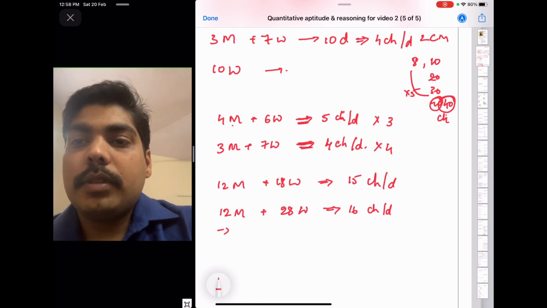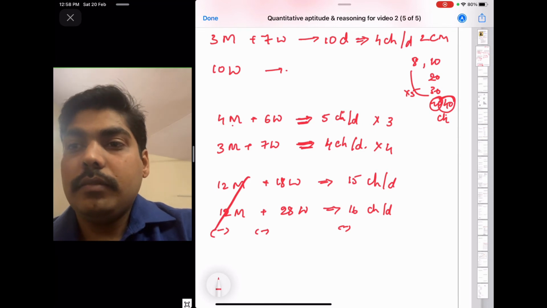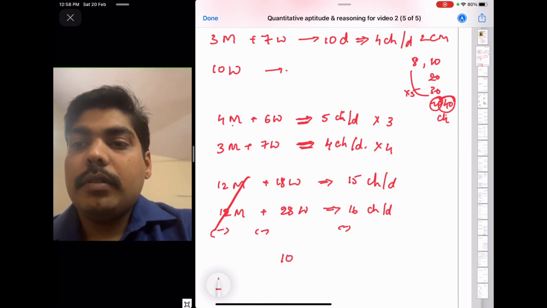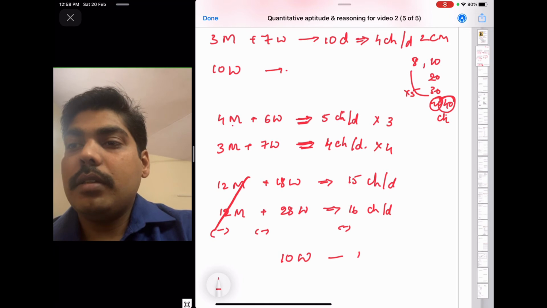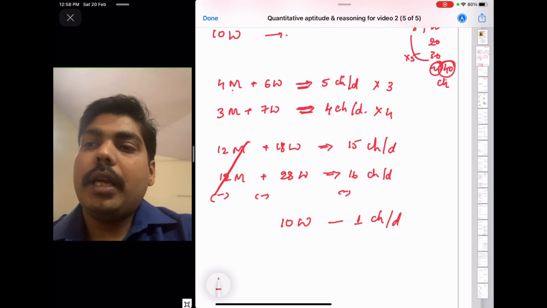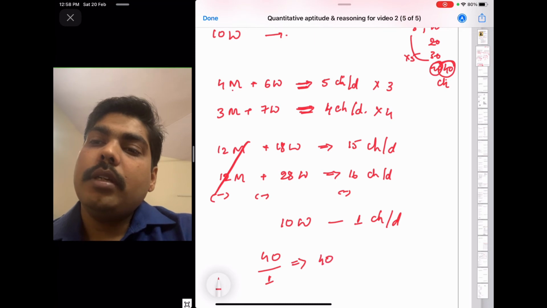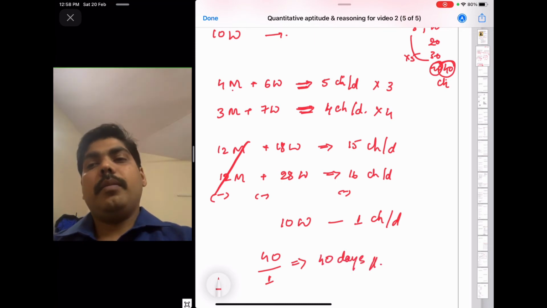So change the sign. So 10 women is 16 minus 15, 1 chair per day. So 10 women, they can arrange 1 chair in a day. So what is the total work? Total work is arranging 40 chairs. So every day they arrange 1 chair. That means in 40 days they will complete the work.